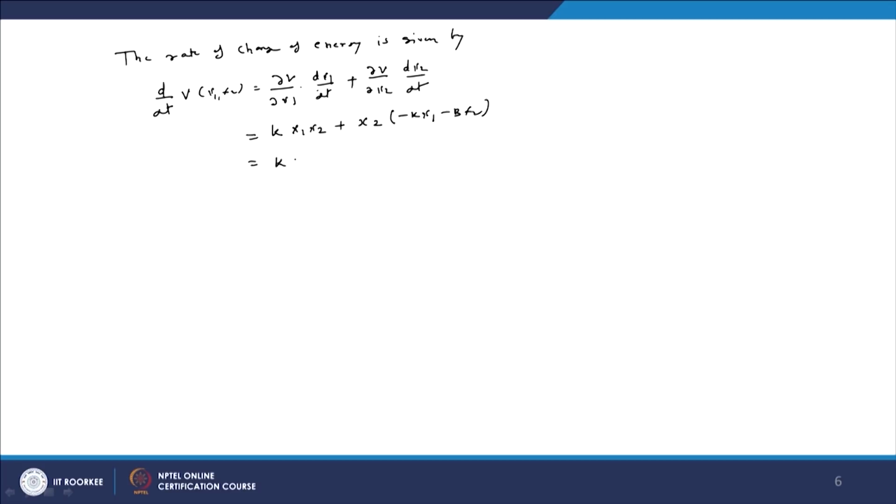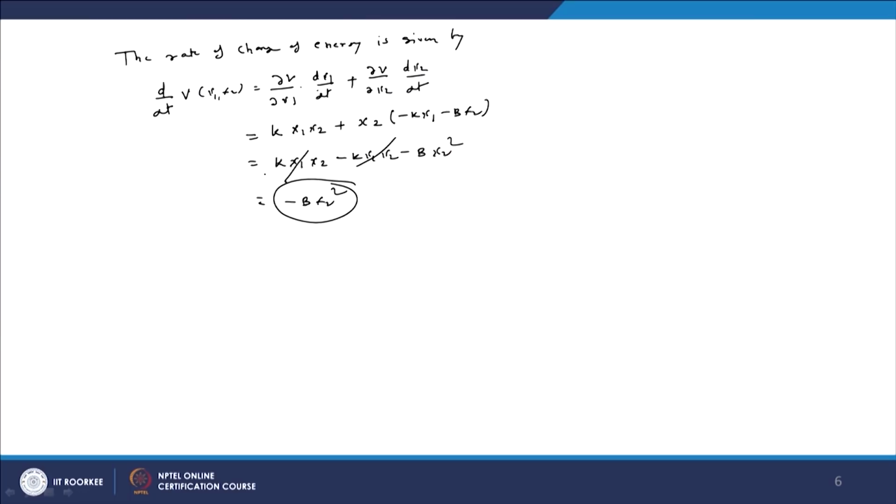Now, after solving, what will we get? k x1 x2 minus k x1 x2 minus b x2 square. So, this will cancel. So, finally, we got minus b x2 square. So, if you differentiate this function and it decreases, it means that your energy is decreasing.